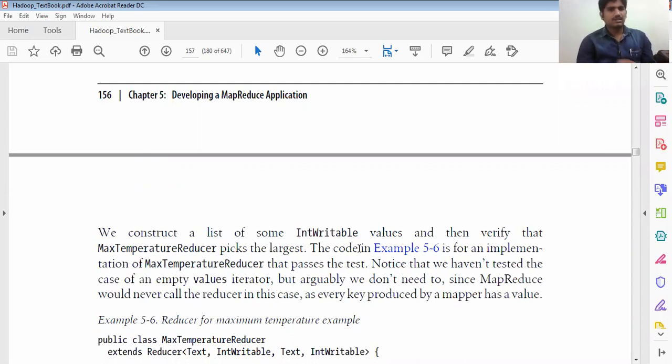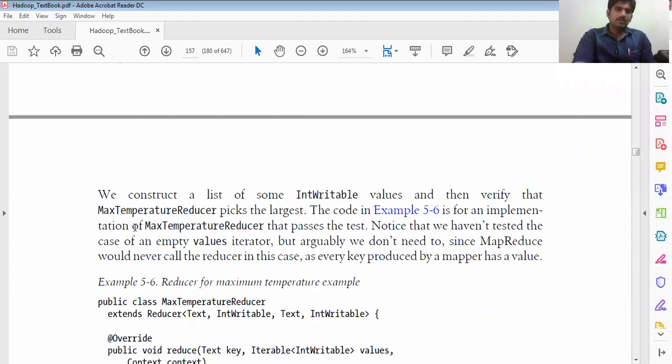So we construct the list of iterable values and then verify that the max temperature reducer picks up the largest. That code we already have. That is the implementation of the max temperature reducer that passes the test. Notice that we haven't tested the case for empty iterable values, but arguably we need to, since MapReduce would never call the reduce in that case.